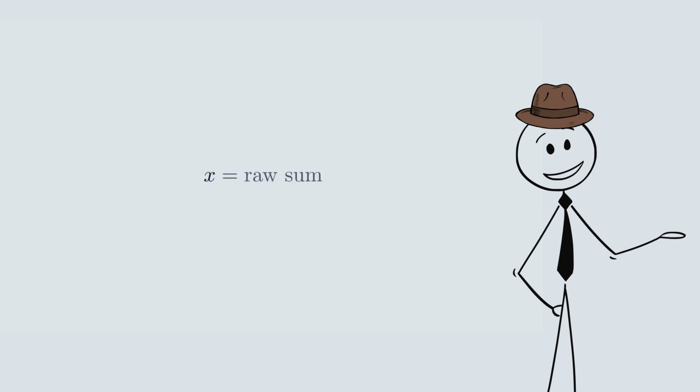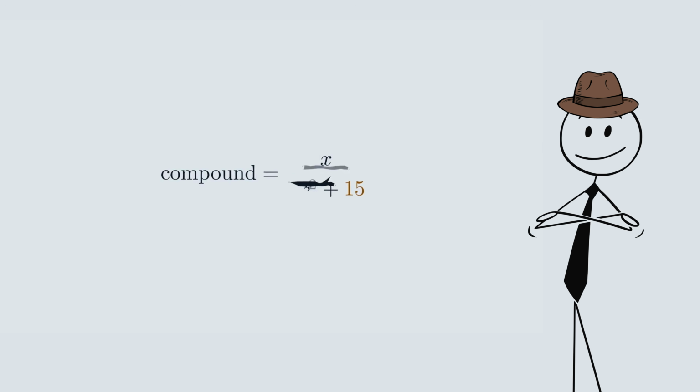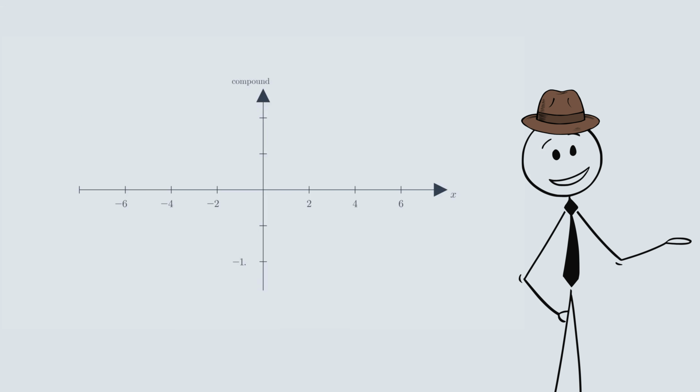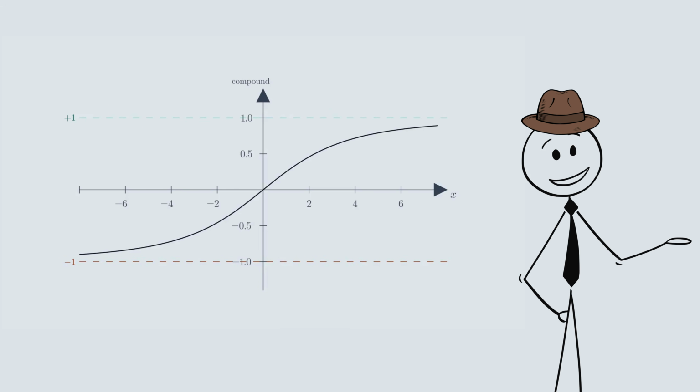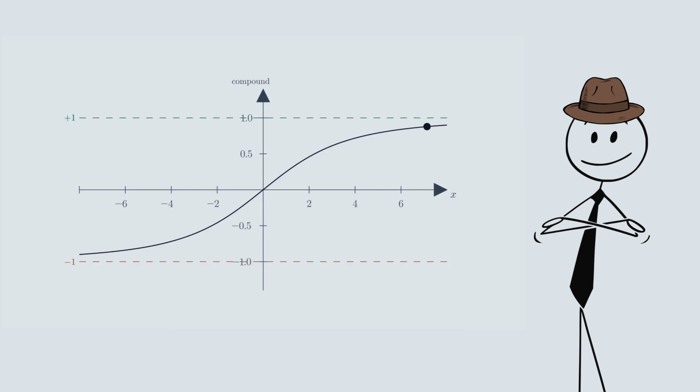The compound score solves this with a normalization formula. Compound equals x divided by the square root of x squared plus 15. Here, x is the raw sum. Look at what this does geometrically. The denominator grows faster than the numerator. As x increases, the fraction approaches +1, but never reaches it. As x decreases toward a large negative value, it approaches -1. The output is always strictly between those bounds.